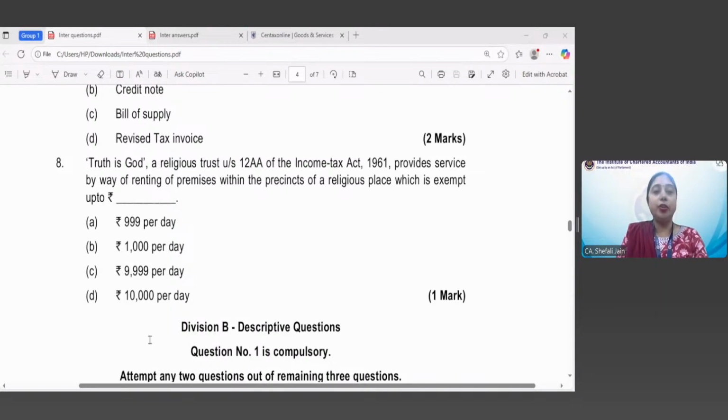Provide services by way of renting of premises within the precincts of a religious place. So a religious place is there, and there you are renting some premises. It's premises for some purpose. So they will be exempt up to which amount? 999 rupees per day, 1000 per day, 9999 or 10,000 per day. Out of these four amounts, it's a simple case.